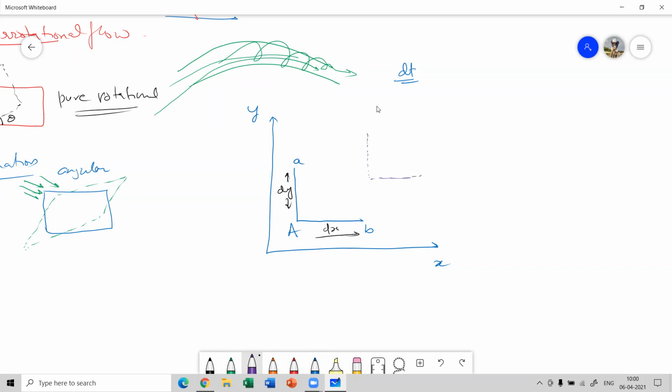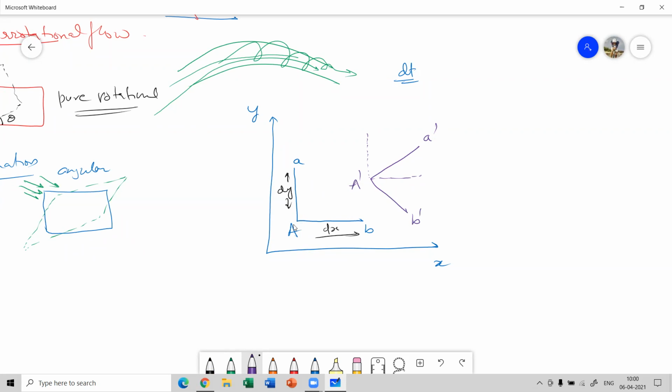Let's say when it got translated, it also got rotated by some certain angle. The same fluid element which was represented by A and B is now represented by A dash and B dash.